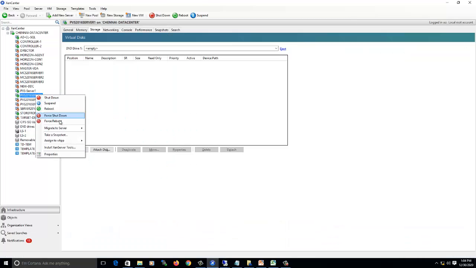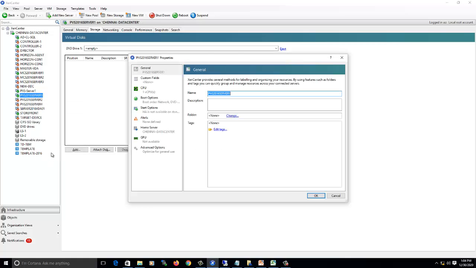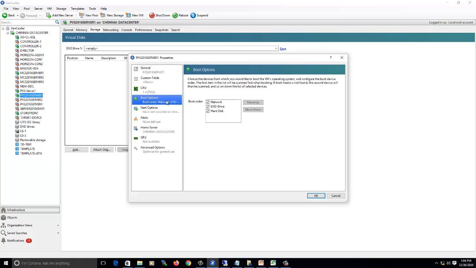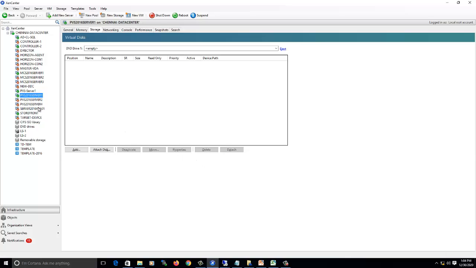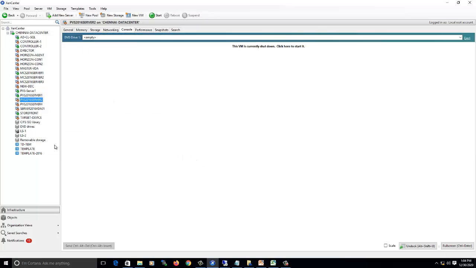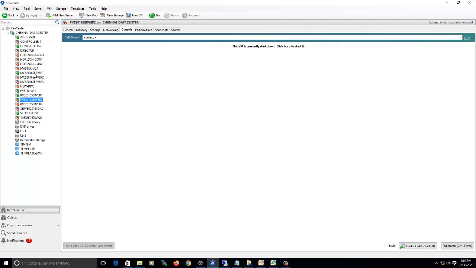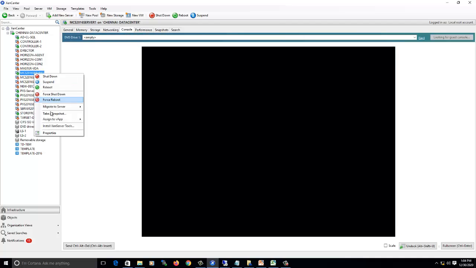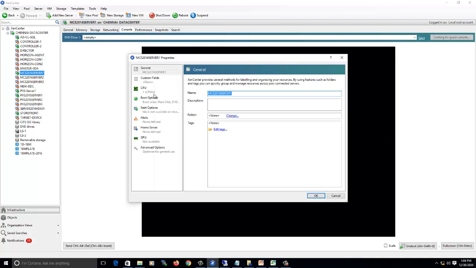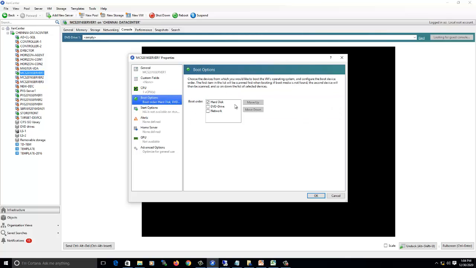For PVS-based machines, right now it's using the network boot option. Let me show you another one as well. The first priority is network. For MCS, this is an MCS-based machine, so it will use only the hard disk. It will not use anything else like a CD drive or network, because it will always boot from the hard disk operating system.